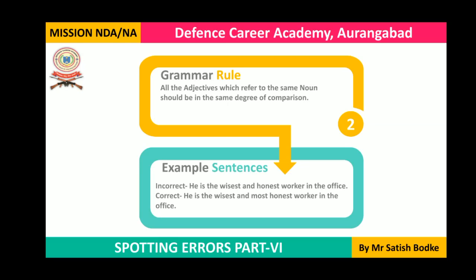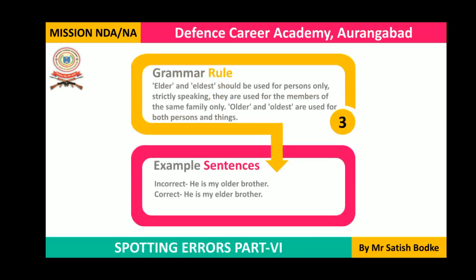Let's go to rule number 3. Here we are going to talk about the difference between elder, eldest and older, oldest. Always remember that the words elder and eldest are used with family relations, such as he is my elder brother, he is the eldest brother in our family. And older and oldest are used with both persons as well as things in general.